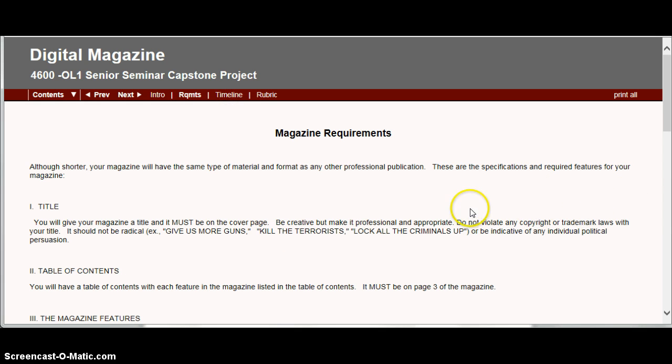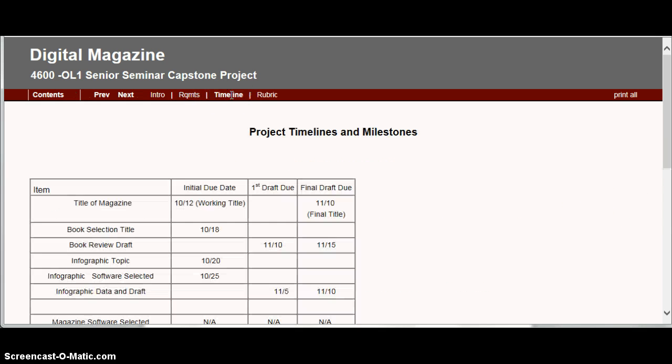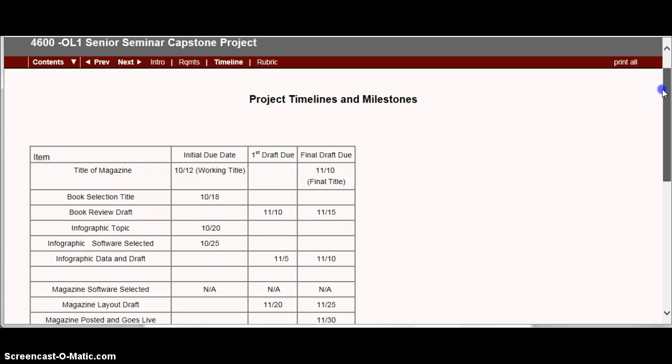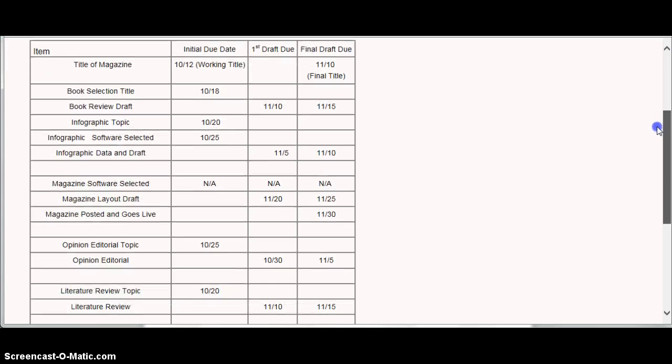So as far as your timeline for completing the project, you do have milestones. These are your dates. Your first submission, in fact, is due today, the 18th. That will be the title of your book. I know these dates are close together, but I've spaced them out as much as possible. You will note that your first draft for most items is within 10 days of your final draft date. Actually, it's about 5 days.